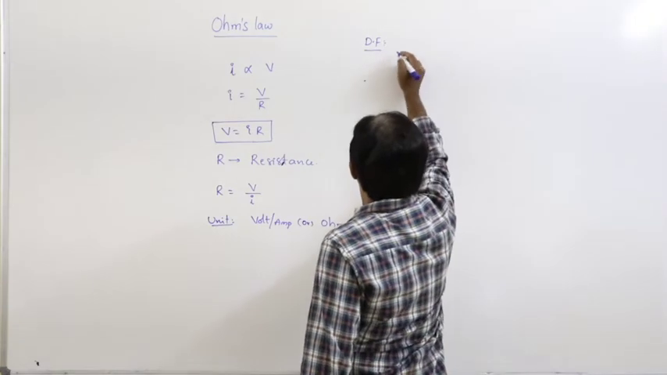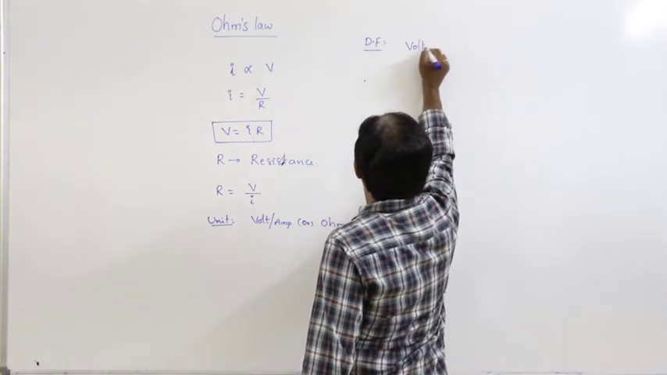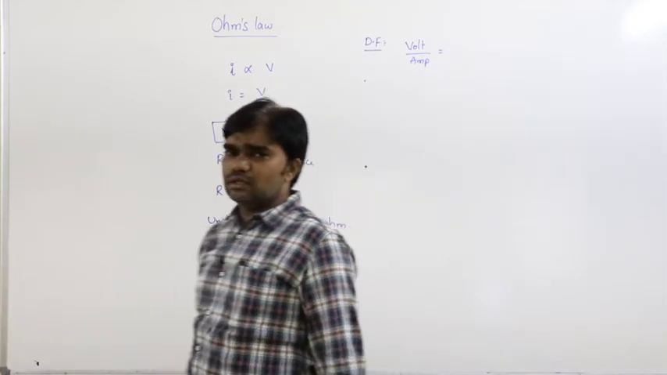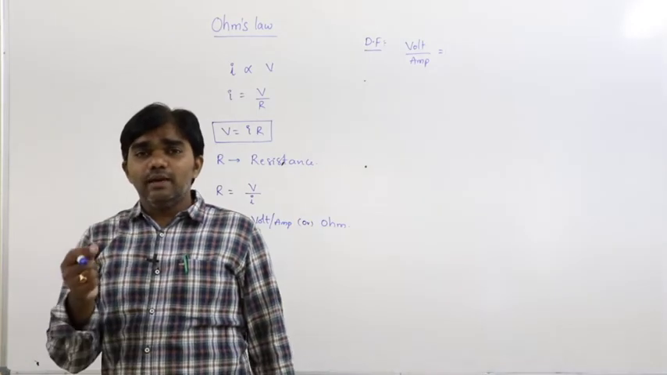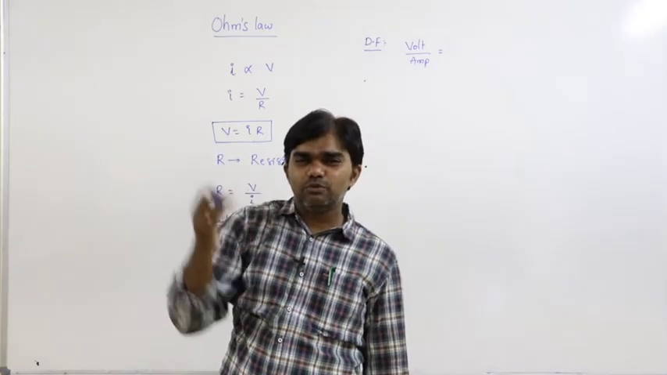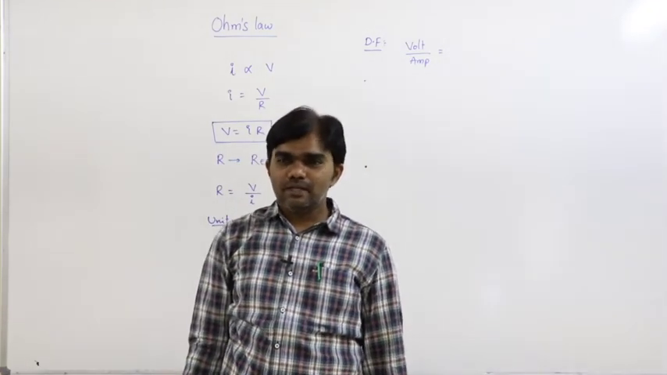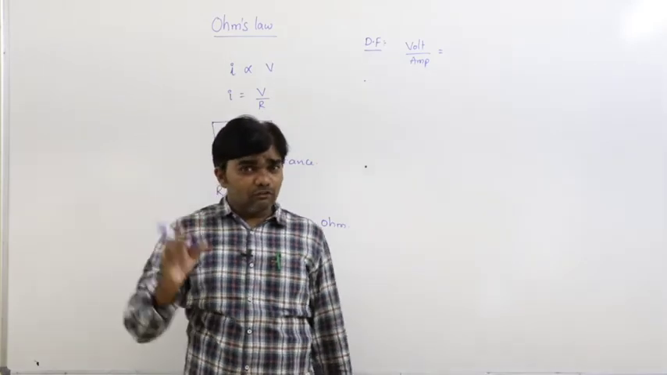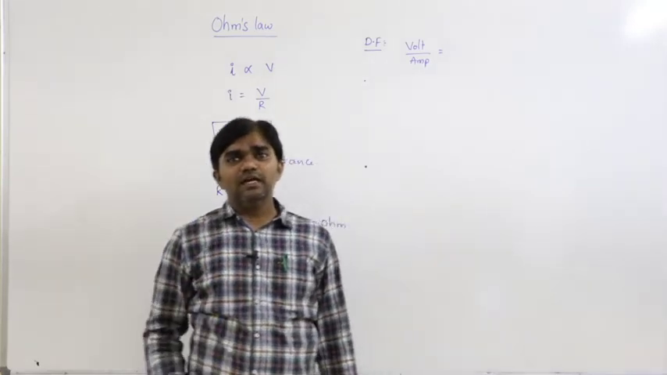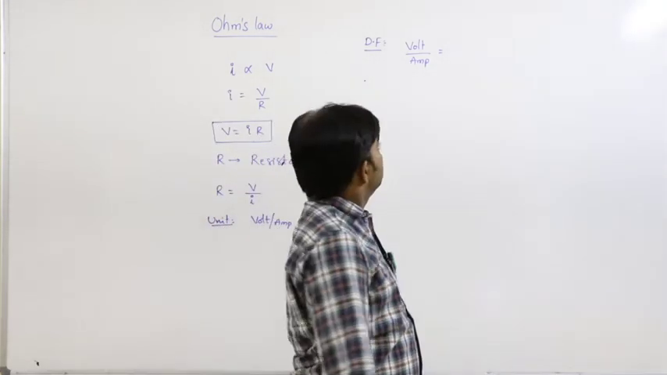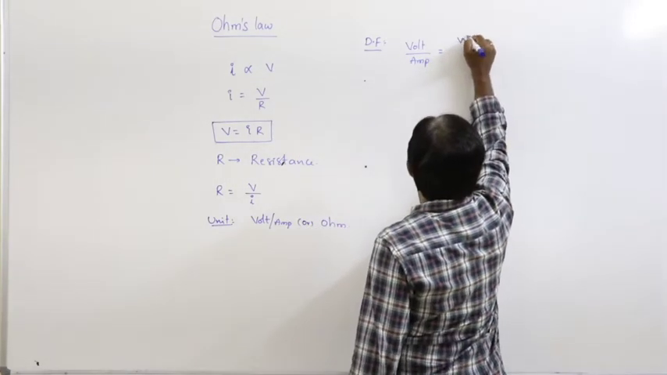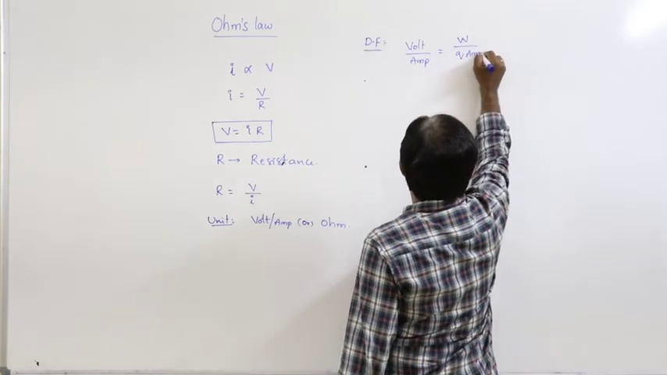Volt means, how can you define potential? The amount of work done required to bring unit positive charge from infinity to a certain position in the electric field, that is called electric potential. So that means work done per unit charge, into ampere.